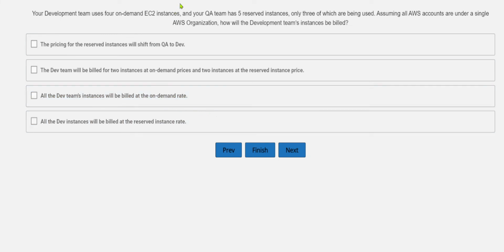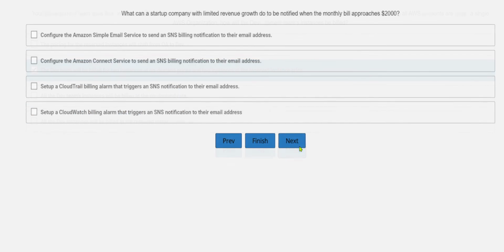If you have different instances and the environment is different, it will basically bill you for both. It will not shift from QA to dev, nor will it bill only at the on-demand or only at the reserved instance rate. So obviously the second one is the correct option.